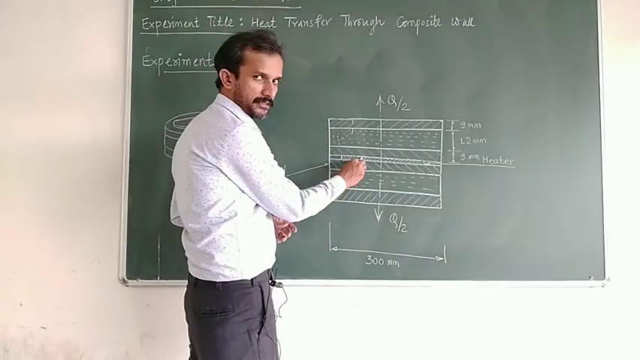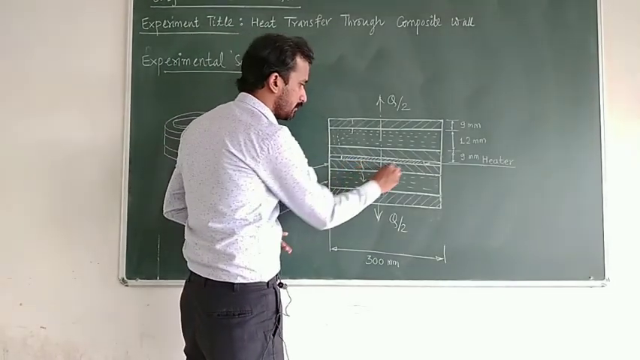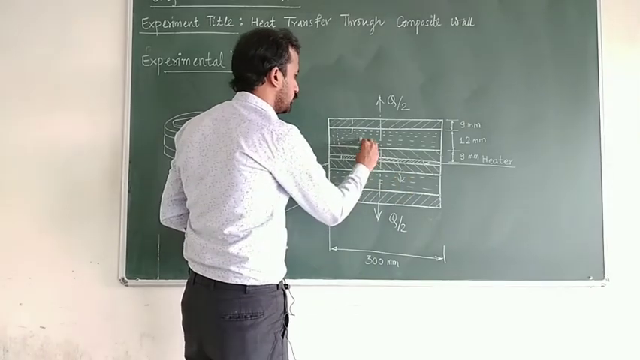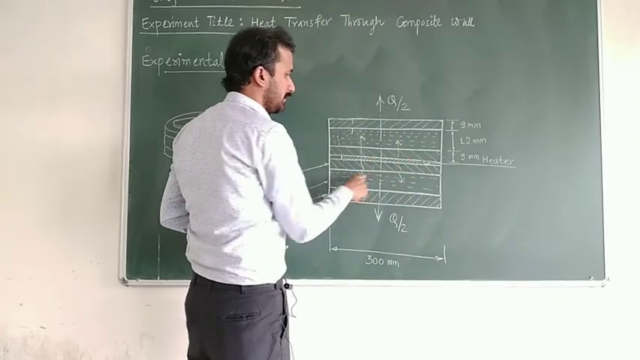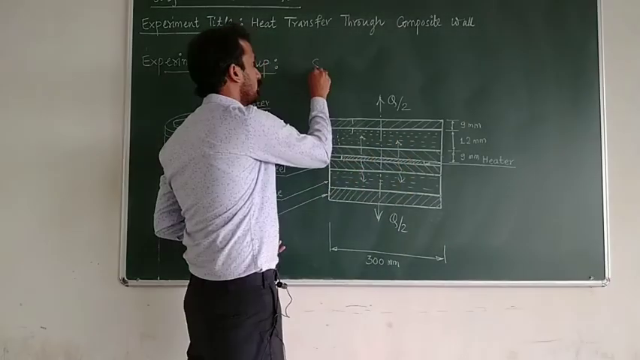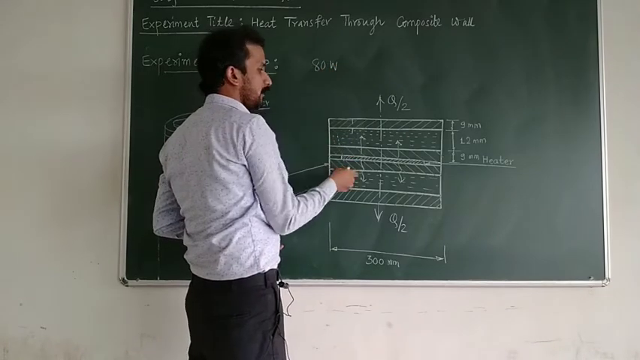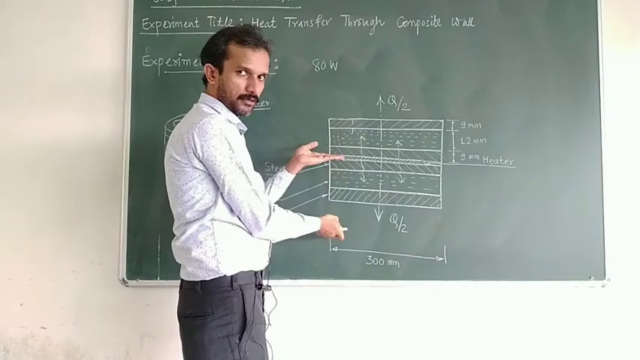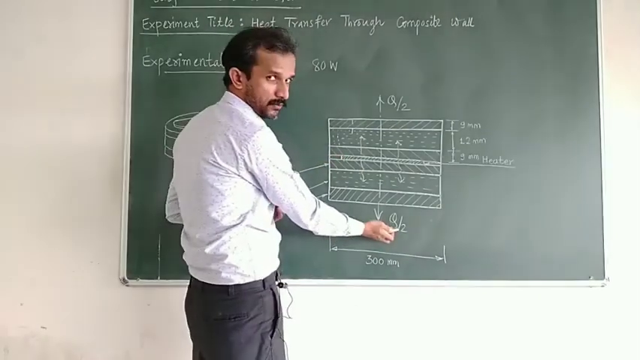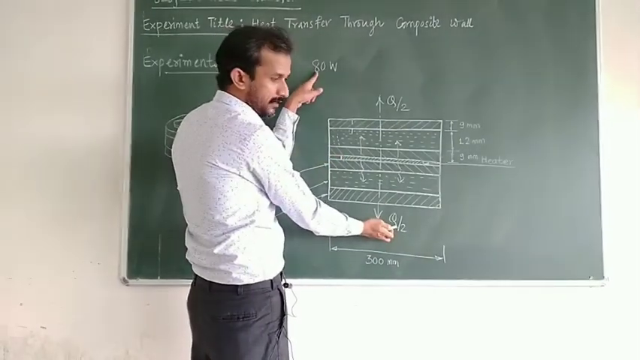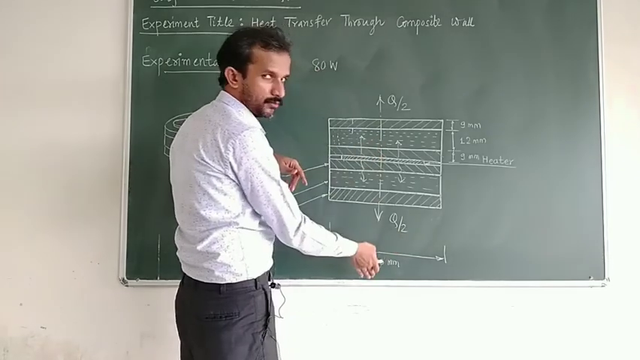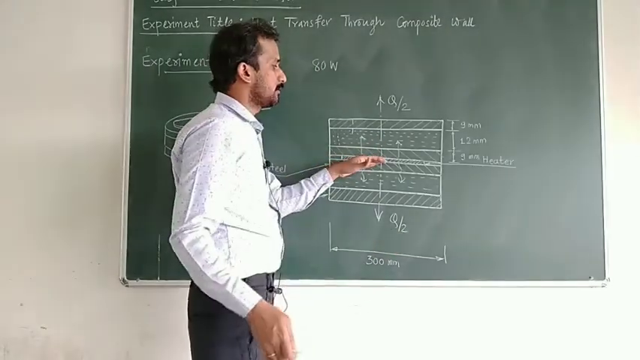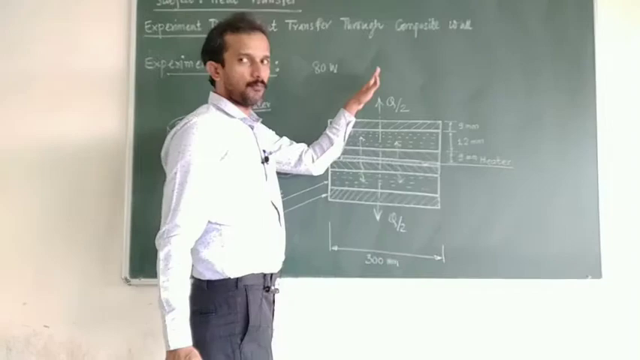The heater is producing the heat, and that heat is conducted across the plates in both directions. So let us say the heater is producing 80 watt energy, then we assume that 40 watt will come to this side and 40 watt will go to the downward side. So I have written this Q by 2. It means the total heat produced by the heater divided by 2 will be conducted to the downward direction, and half of the heat will be conducted to the upward direction.